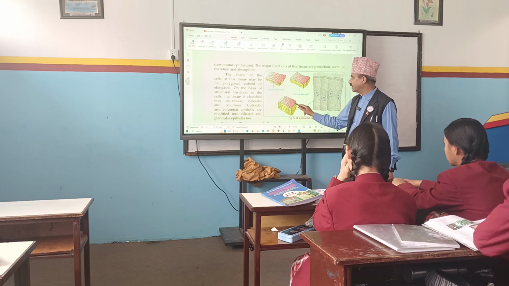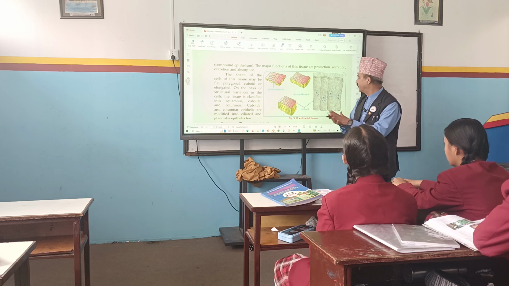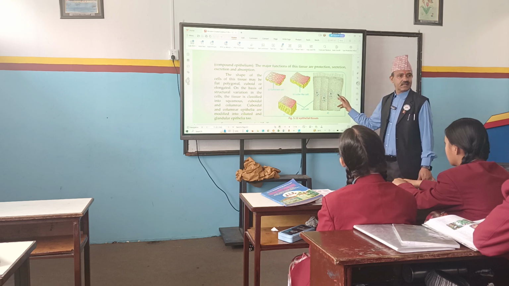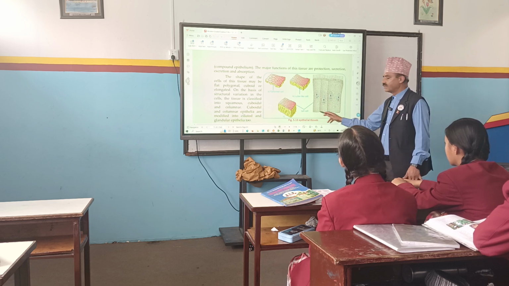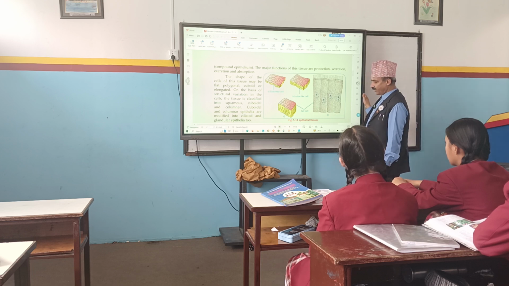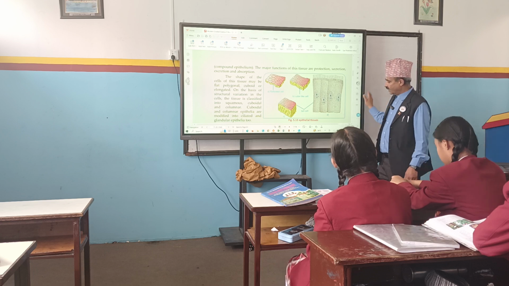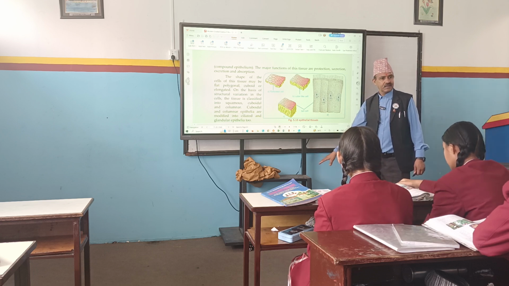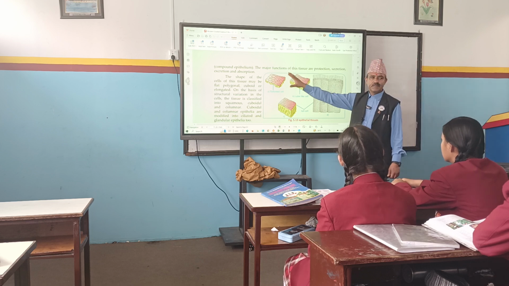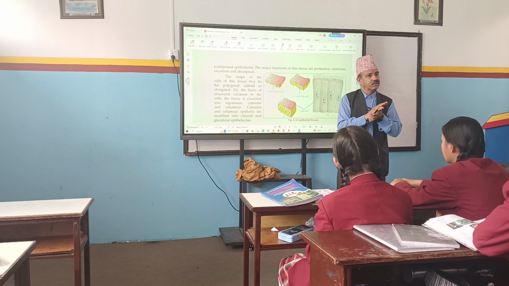This also epithelial tissue, but connected with some base. Here also, a bit elongated cells are here, right? And base lies down. So this is not whiteboard, this is smart board as well, right? So it is connected with this base or not. If this base is removed, then will it stay here? In the same way, in epithelial tissues also, there must be some base, some support. Okay?